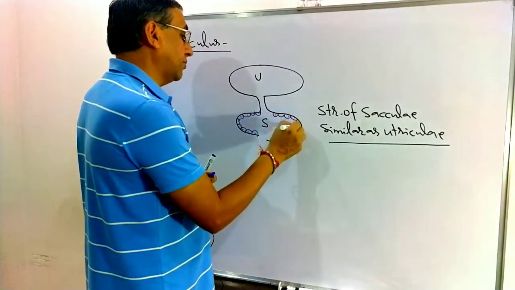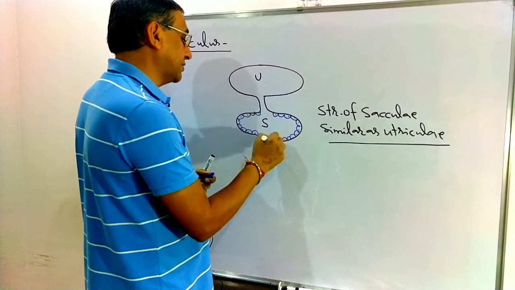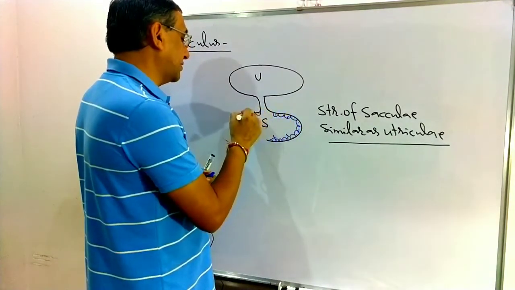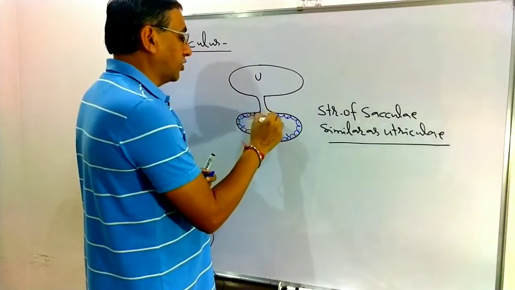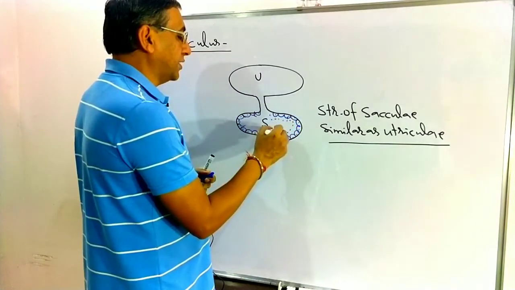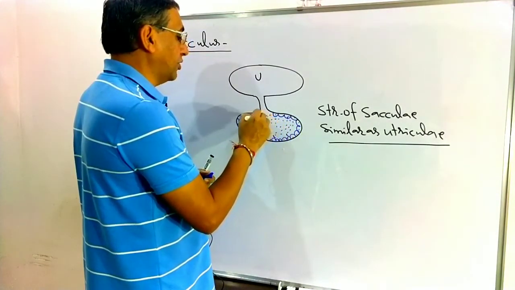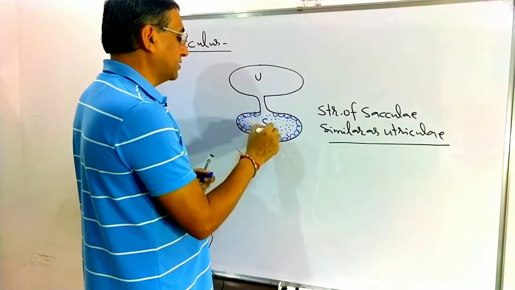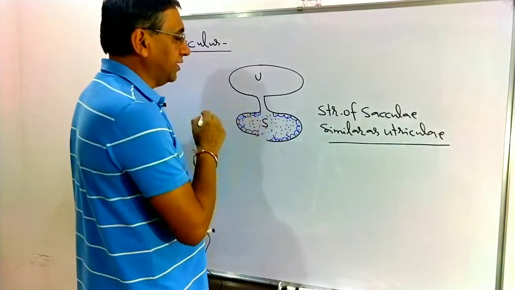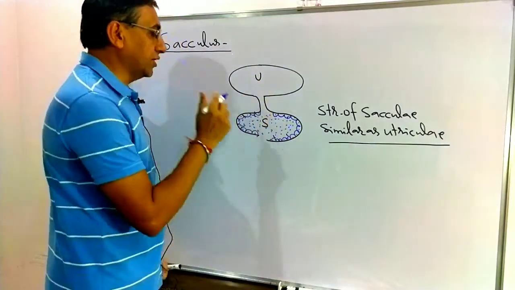It is also filled with a fluid known as the endolymph. So the endolymph is present here, similar to the utriculus.